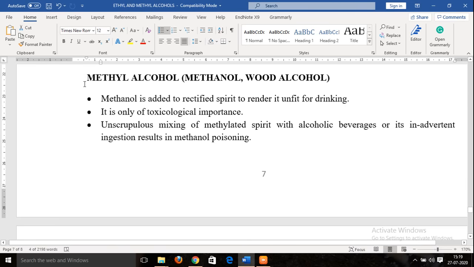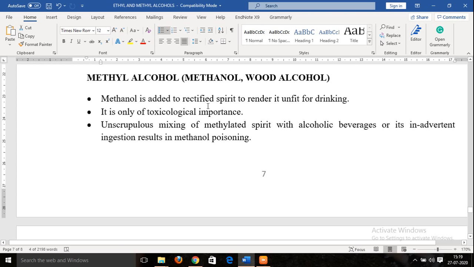Coming to the next part of the chapter, that is methyl alcohol. It is also known as methanol, or wood alcohol. Now methanol or methyl alcohol is only of toxicological importance. That is, as such, it is not used therapeutically.